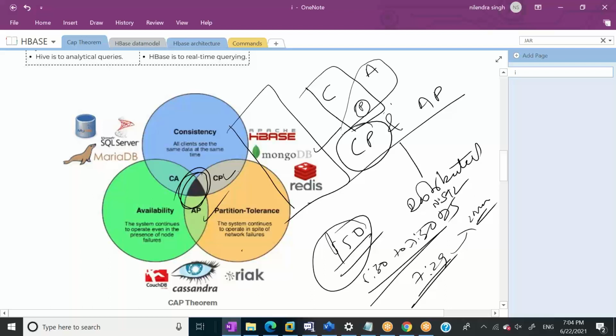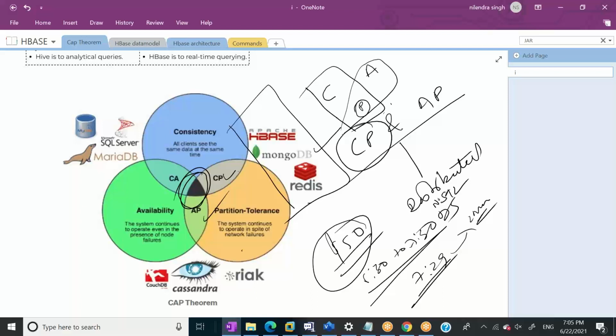CP means when we talk about consistency. Availability means the system needs to be available at any cost. Even though it can show outdated information, that's fine. Consistency means we need to show always the latest information. Even though the customer can get, okay, please wait for some time, or the system is under upgradation, then it is CP. So all the traditional databases are CA.